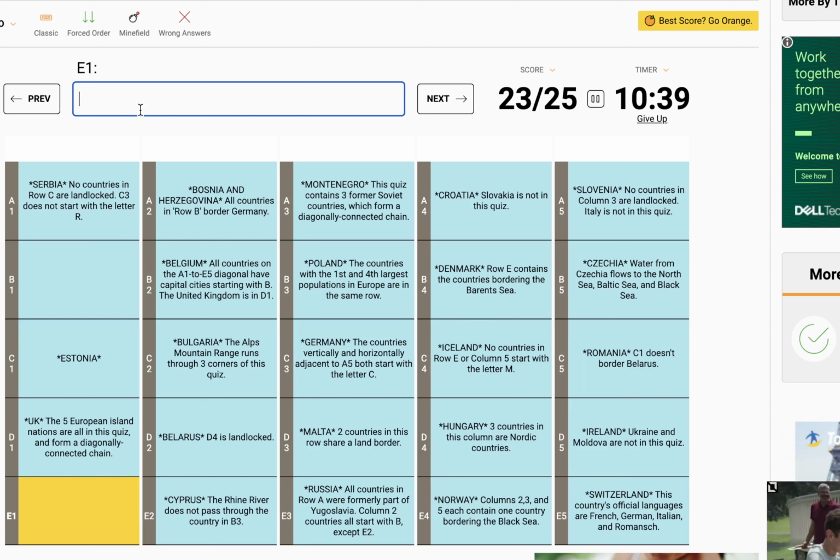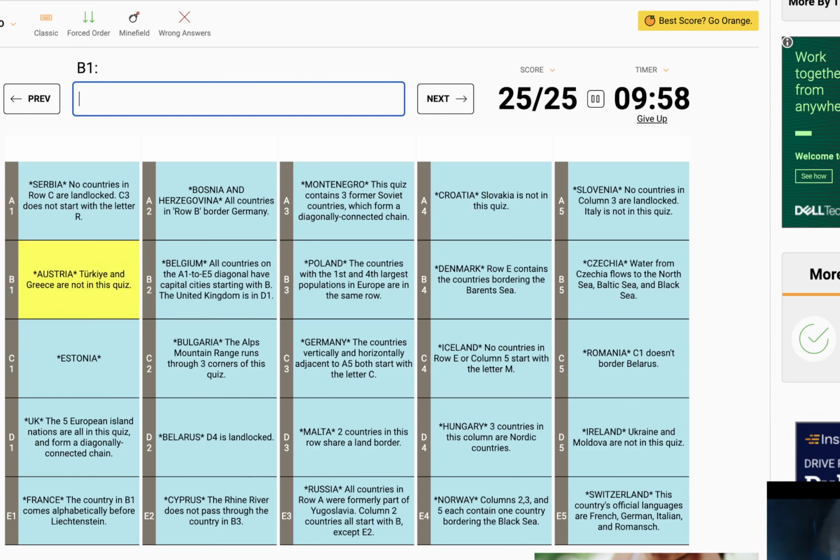You know what? I was going off the assumption that Germany was the largest population in Europe, but if they're counting all of Russia as being European population, then I think Europe's number 1, and number 4 here in the corner could potentially be France, which would force that to be Austria, I think. So I'm confident in, or at least I have reason to guess France for E1. And the country in B1 comes alphabetically before Liechtenstein. So we know it's not Liechtenstein, which I don't think borders Germany, but it might have like a sliver. So I think that's Austria.